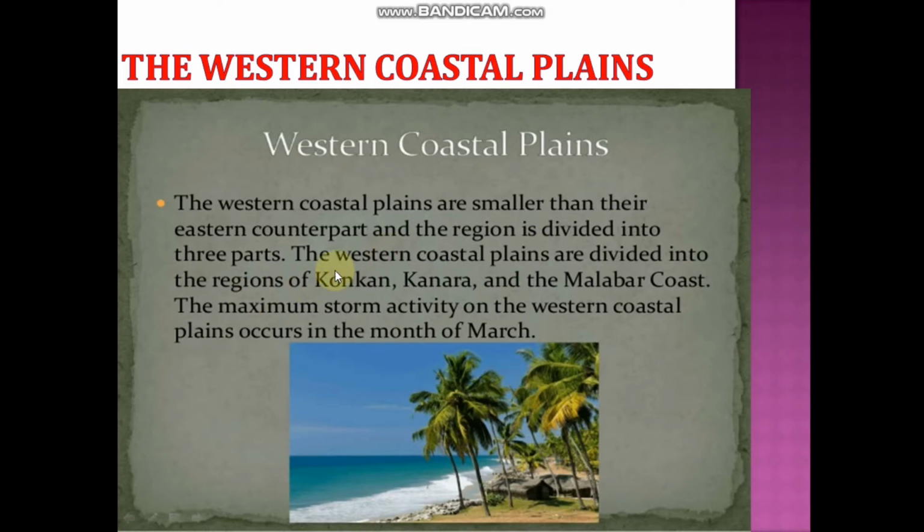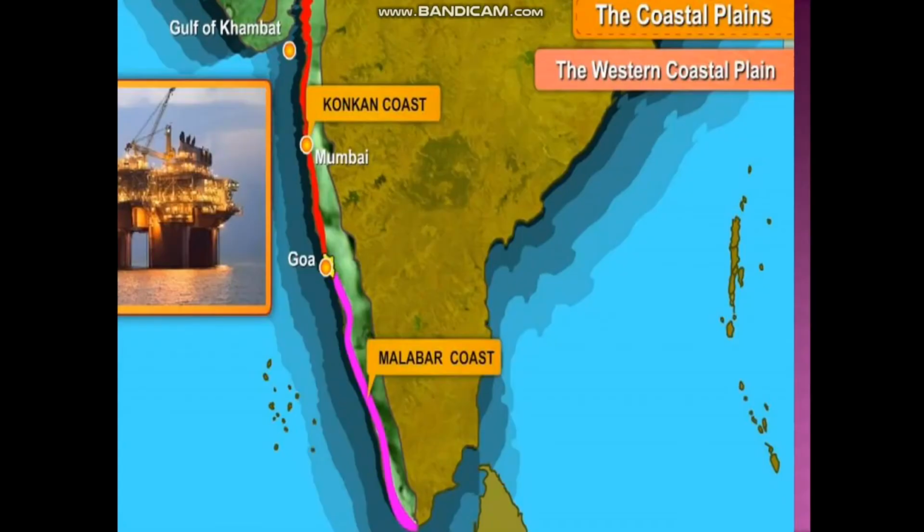So which are they? The western coastal plains are divided into the regions of Konkan, Kanara and Malabar coast. The maximum storm activity on the western coastal plains occurs in the month of March.